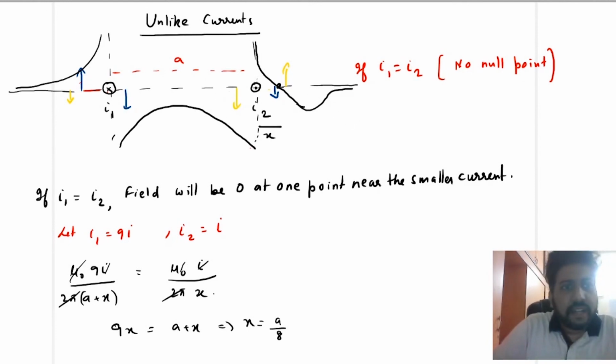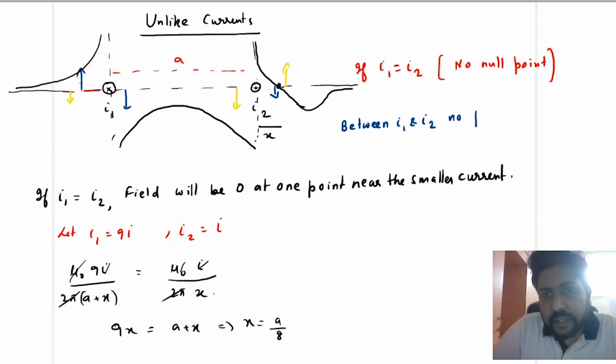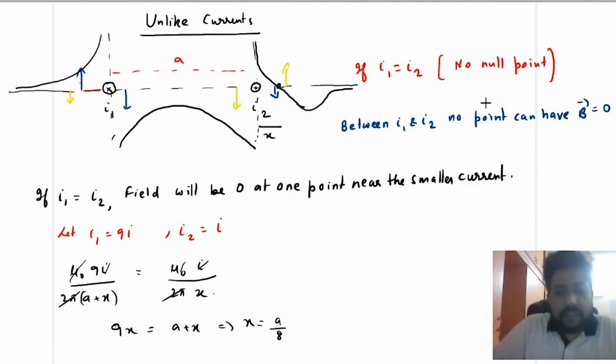So you will write that between I1 and I2, no point can have field equal to 0. When the field is 0, that point is called a null point. Null point means the point where the field is 0.